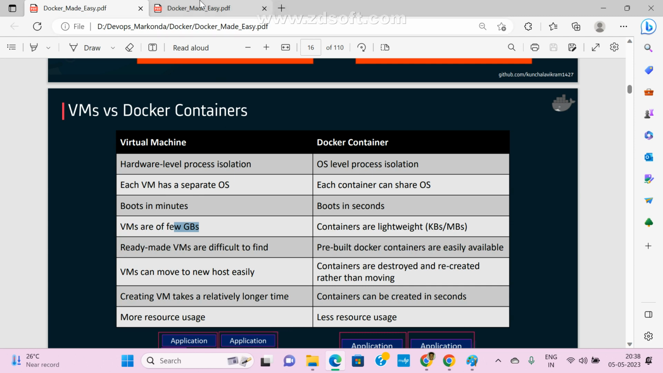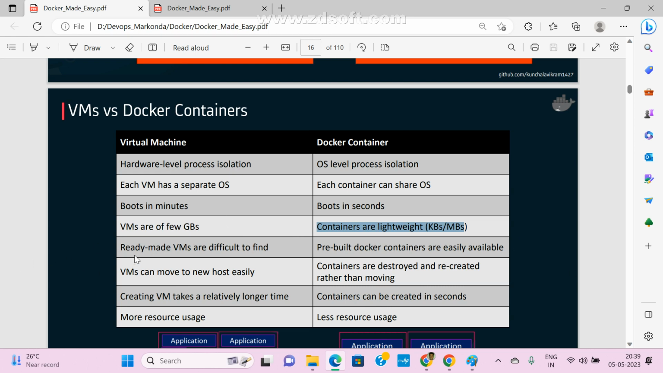What, Ramesh? Clear? Yes, sir. Okay, this is very, very important. This is a very important interview question. In real time you already know, right? We can easily handle it. But for interview purposes, most people ask: what is the difference between VMs and Docker containers?